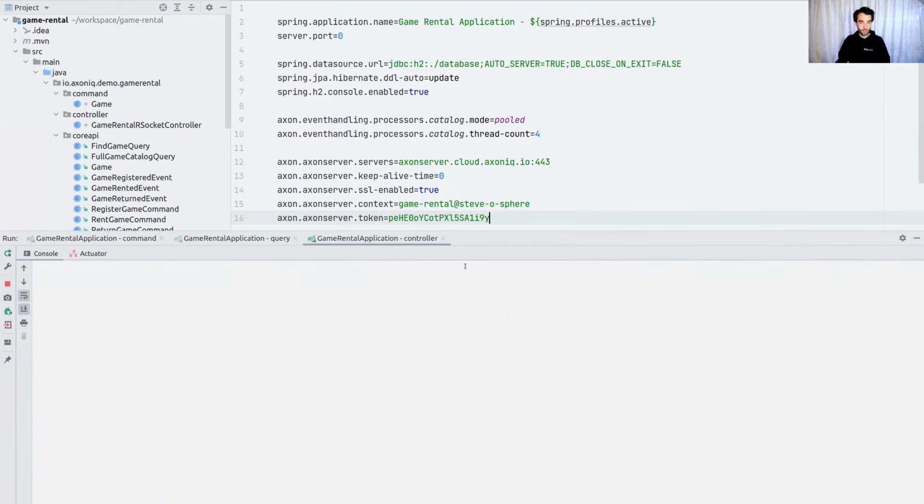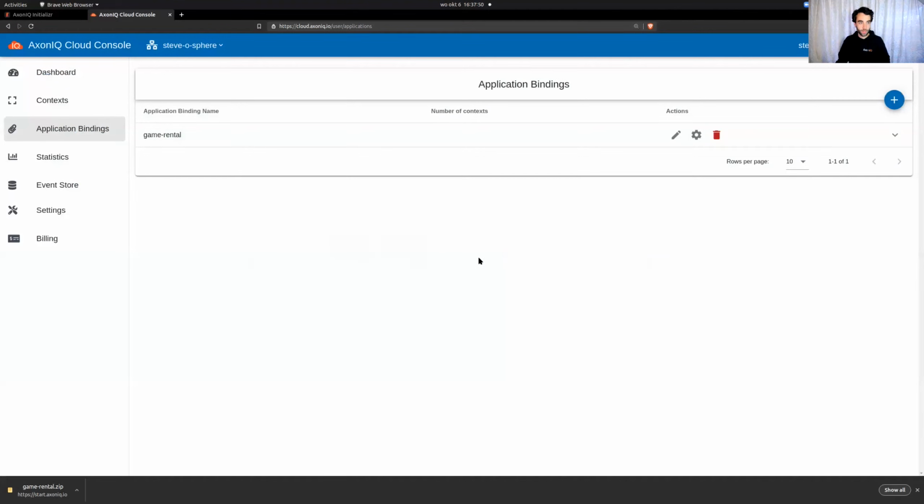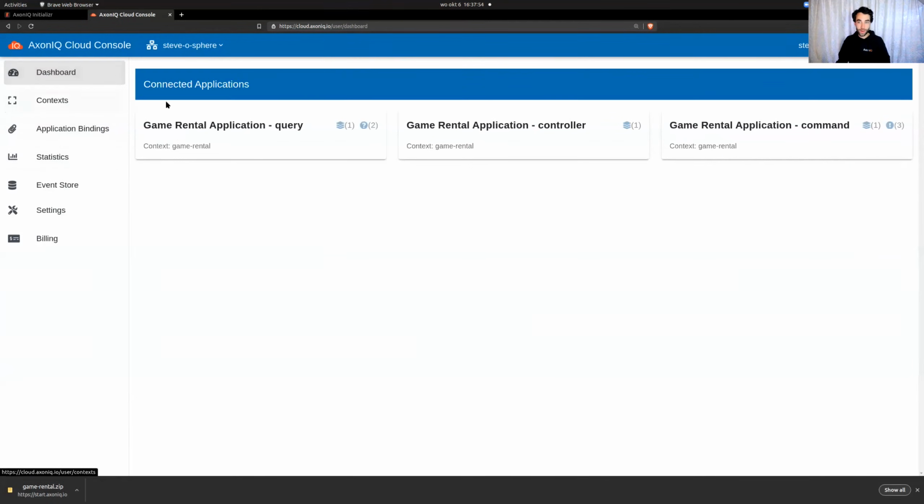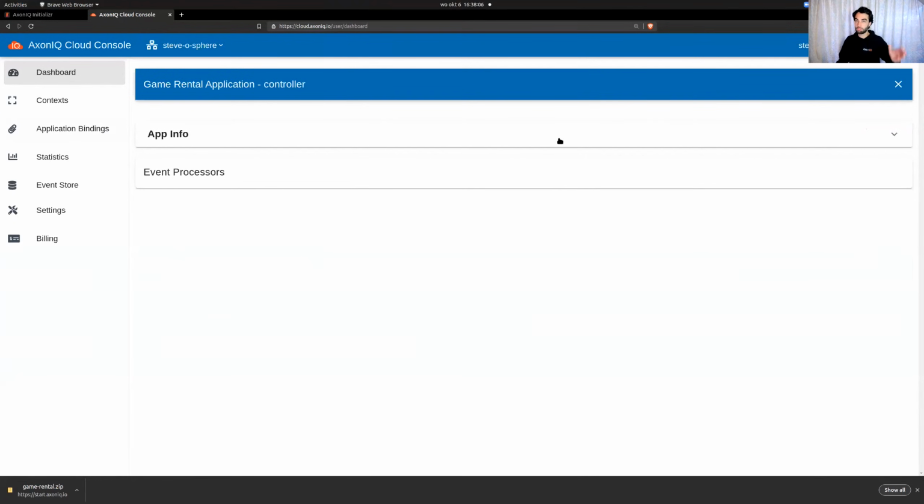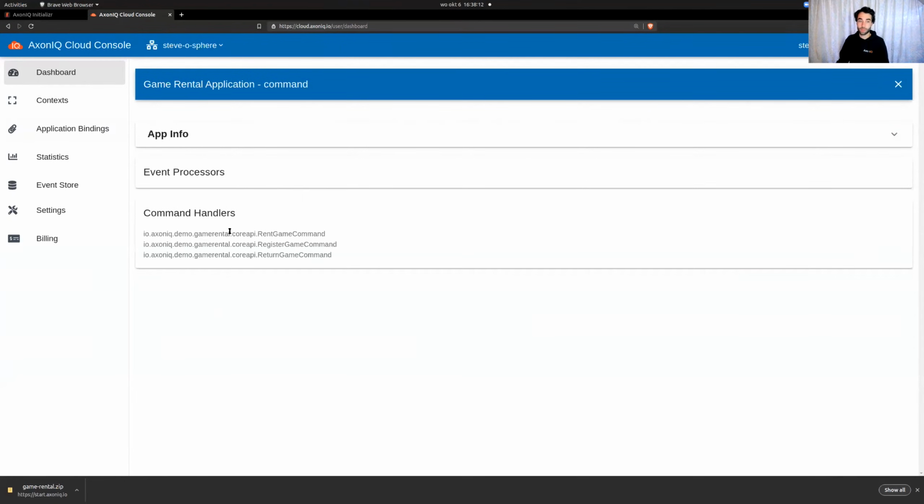So that's good. So what I can show on the dashboard is, well, we still have our application bindings and our contexts. We now actually have our applications up here. We see the specific Spring application names I've been using. So we've got a query side, able to handle queries. We have a pooled streaming processor to handle events. We similarly have a controller, not handling anything because this is just a dispatching unit. It is connected to the buses though. We've got a command side, able to handle these commands.